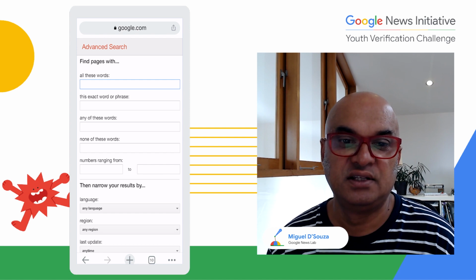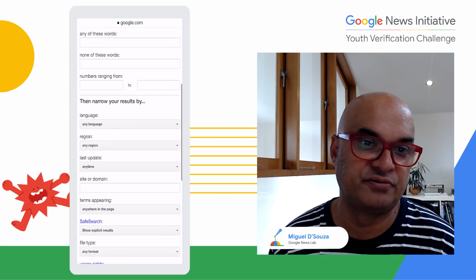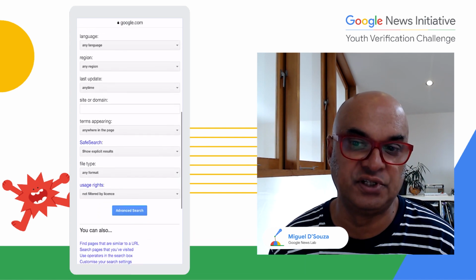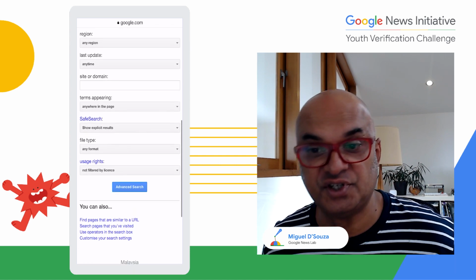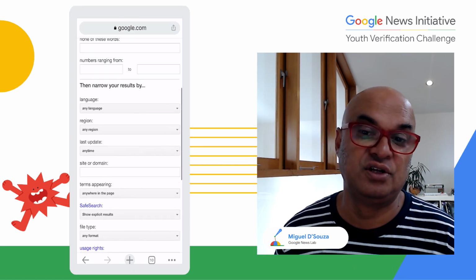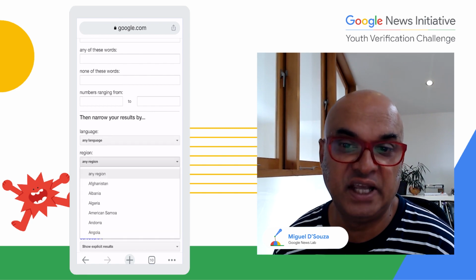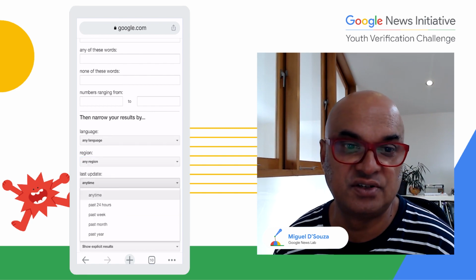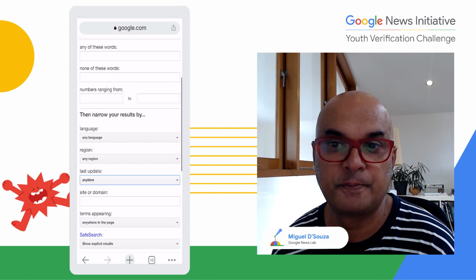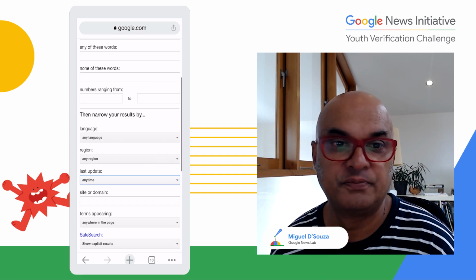Cool thing with that is then it loads up a whole bunch more different pages and ways for you to filter your search by language, publication, region, and even when the site was last updated. It extends your search abilities no end. It's really useful.